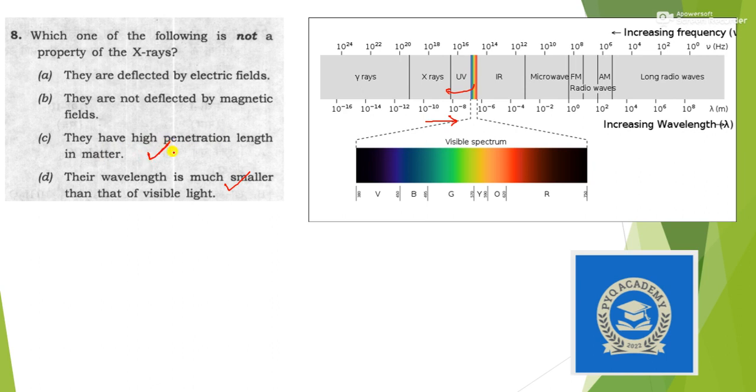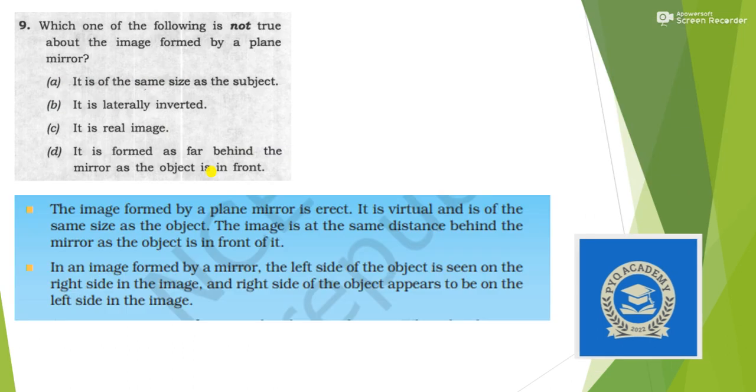Yes, they can penetrate. Since they can penetrate our skin, they are neither deflected by magnetic field nor by electric field. So this is correct. This is the wrong one: they are deflected by electric field. This is right. The answer is option A. Okay, so let's move to the next question.